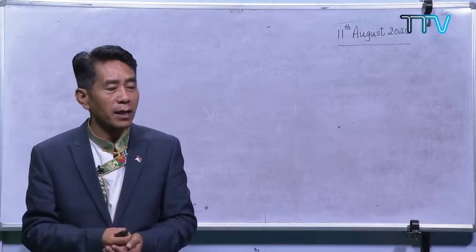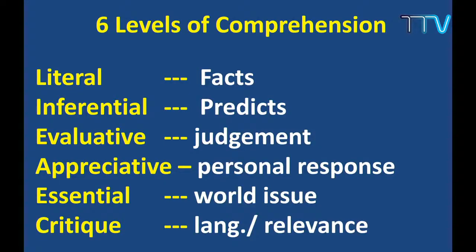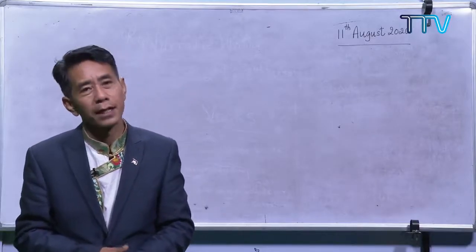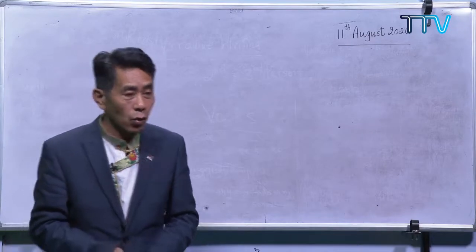And then the last part is critique. After completing all the story, what are the different types of sentences used by the writer? Do you think the writer was able to, what should you say, explain, I mean, tell the story properly? Do you think the readers were happy? Okay, what kind of words are used? Okay, the story flow, the story element, all these things come under critique. Okay, now these are the 6 levels of comprehension. Whenever you read one story, these are the things that you need to understand. Okay, yes, that's it. Okay, so the last one.